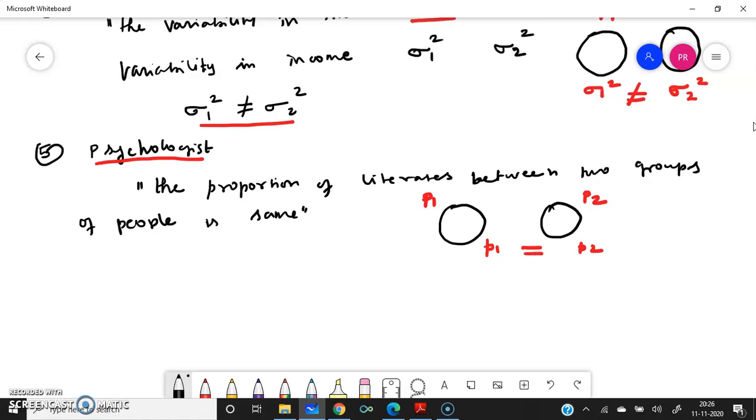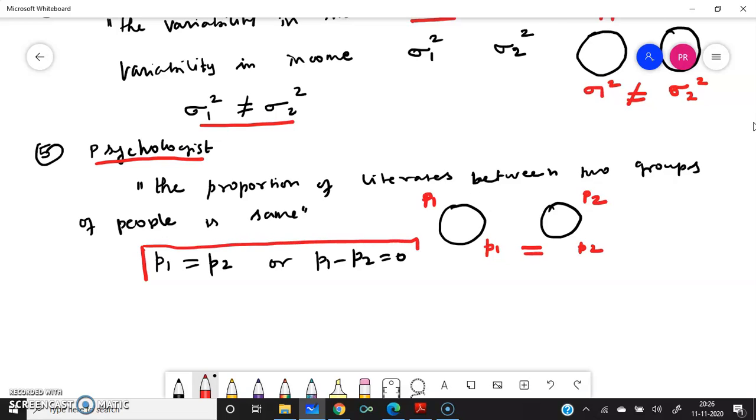This postulate can be written as P1 equal to P2. Another way of writing is P1 minus P2 equal to 0. Equal to 0 is known as null. Always 0 we call a null in mathematics. So it is known as the null hypothesis.